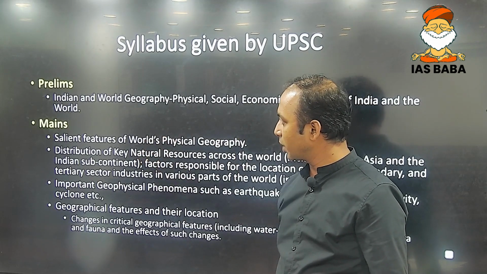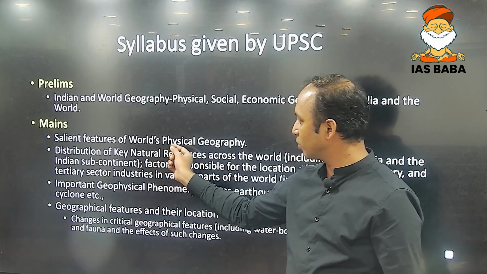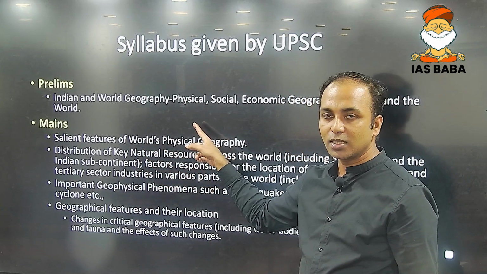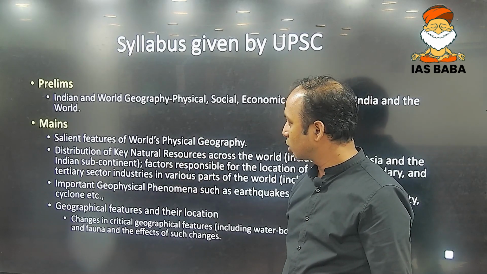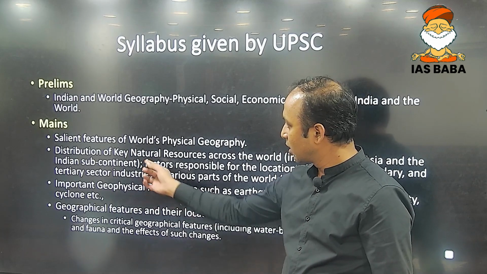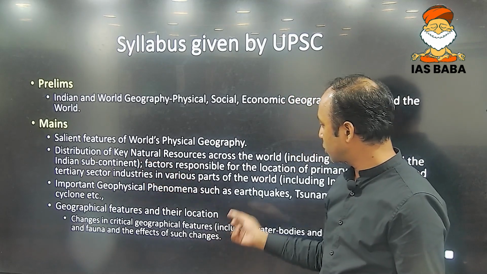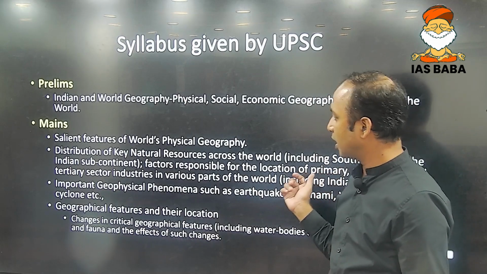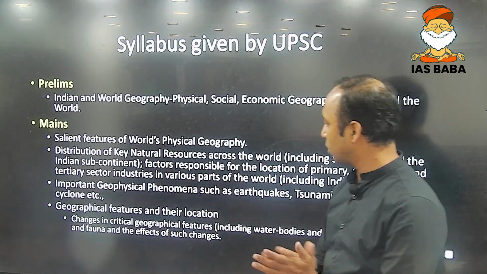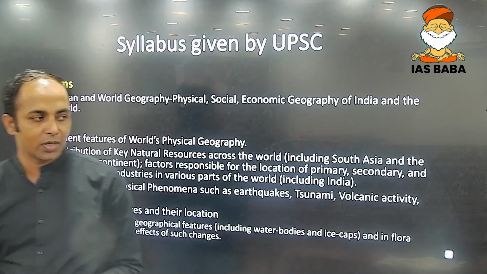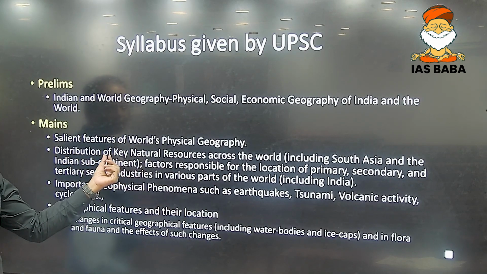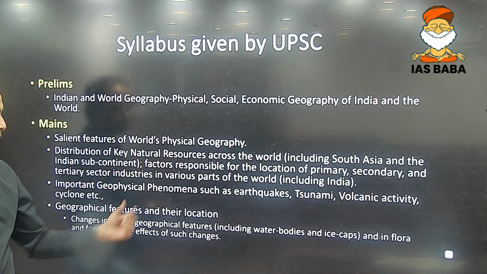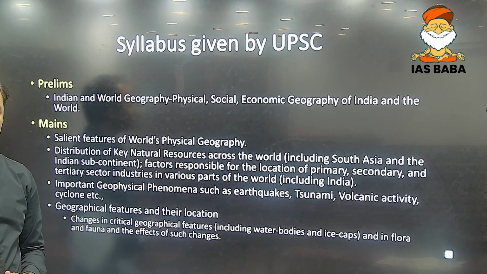Similarly, if you look into the mains syllabus, it says salient features of the world's physical geography. Here you can see there is a common syllabus, physical geography. Again, it has not specified in detail to what level you should study. The second point says distribution of key natural resources across the world, including South Asia and the Indian subcontinent. Then, factors responsible for the location of the primary, secondary and tertiary industries in various parts of the world, including India. So here it is emphasizing two important aspects: distribution of the key natural resources and factors responsible for location of the industries.